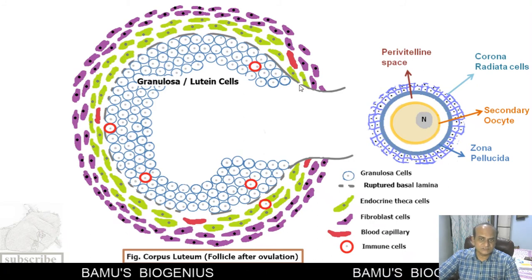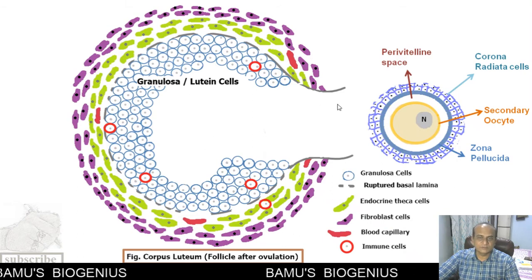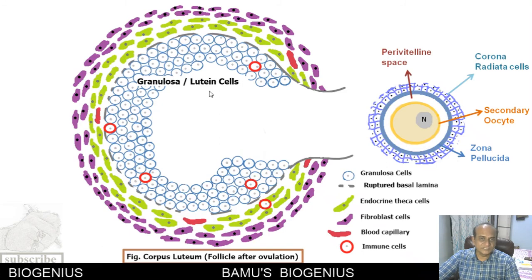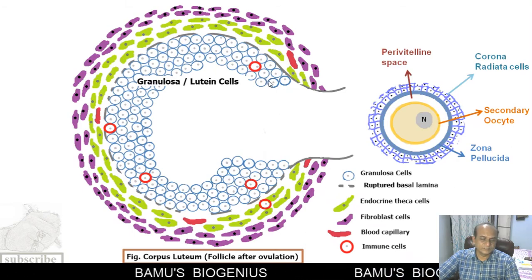Now, what happens in the Graafian follicle? The first thing that happens is rupture of the basal lamina, and because of that only, the ovum comes out. The granulosa cells now become lutein cells, acquiring a yellow color, and they contribute towards the formation of the corpus luteum.